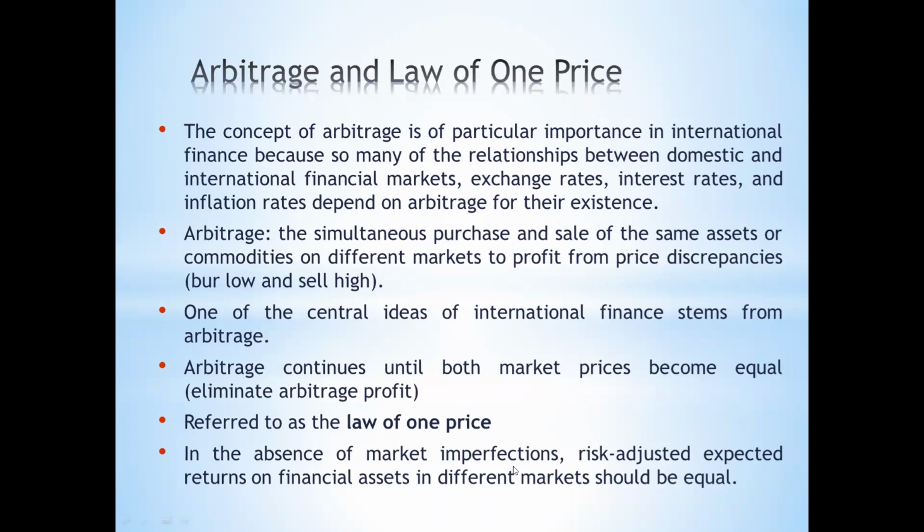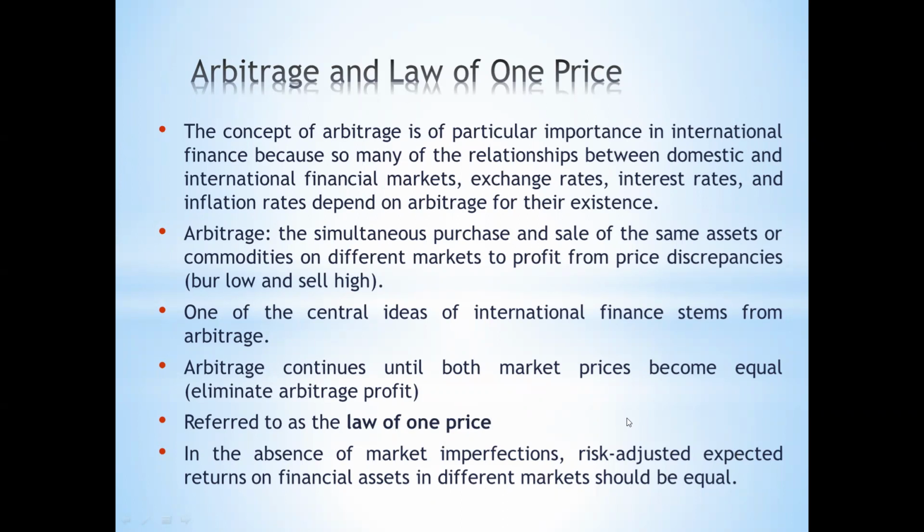In the absence of market imperfection, risk-adjusted expected return of financial assets in different markets should be equal. So market imperfection means, that is, we know some countries have one particular resources and other countries have no particular resources. As a result of that, the countries rich with the resources, they try to export their product to the countries which are not rich with that particular resources, like oil. Right?